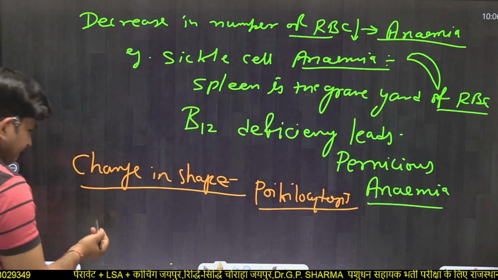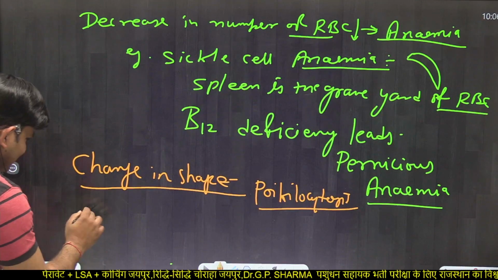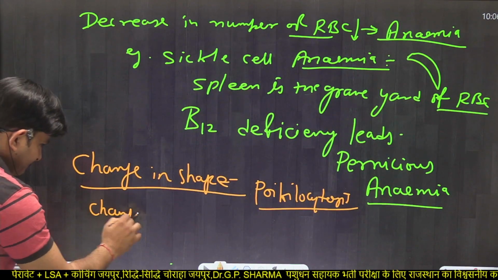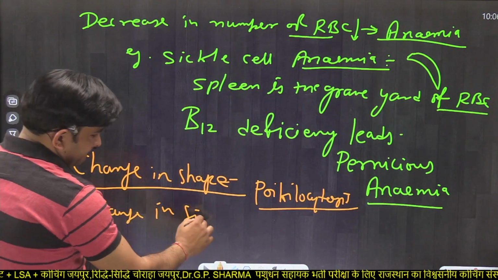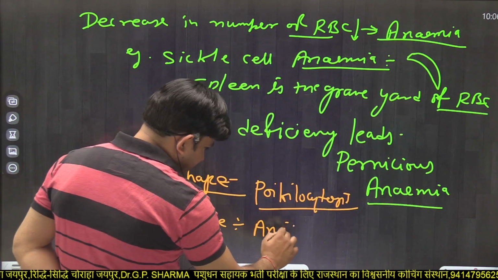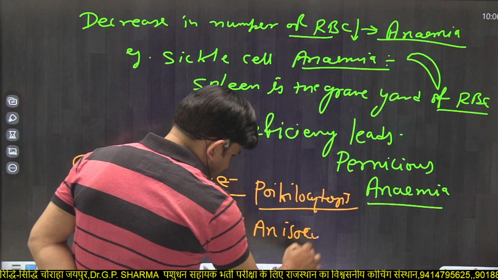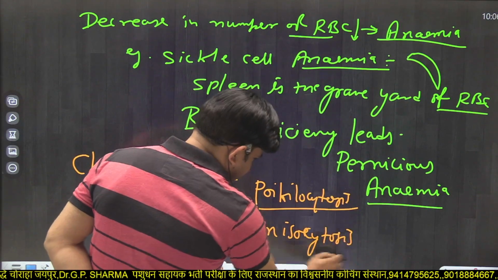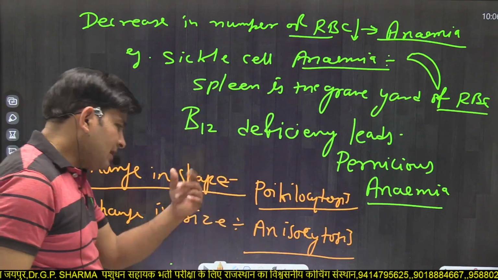And change in size is known as anisocytosis.